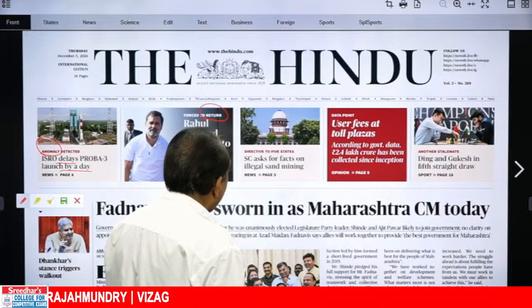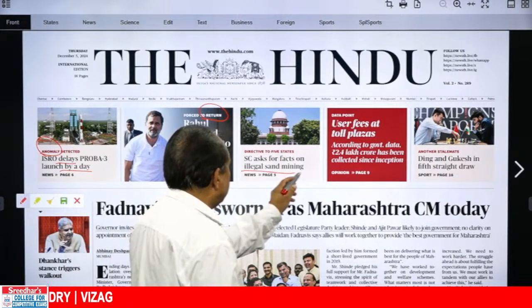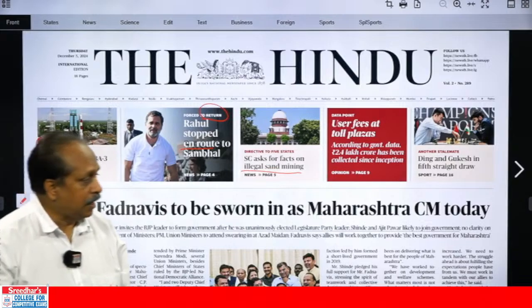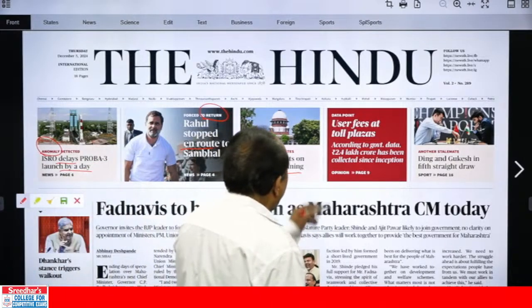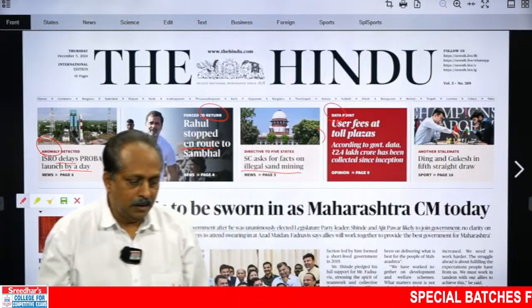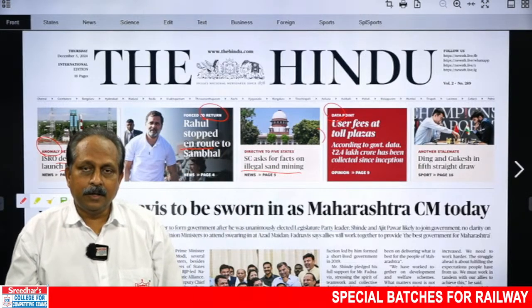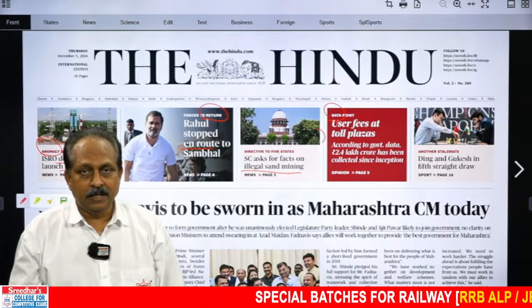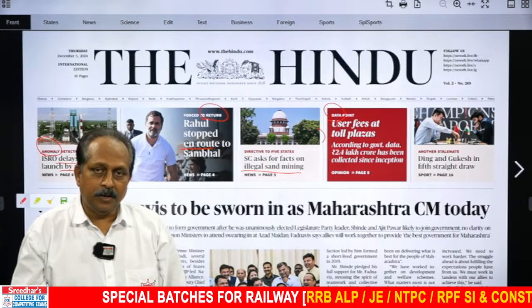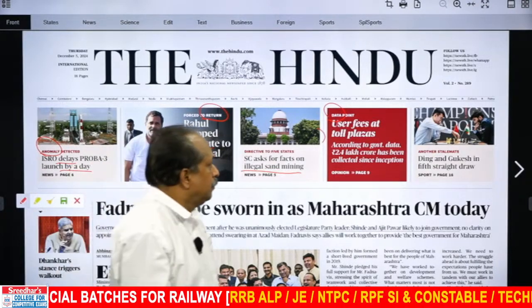SC asked for facts on illegal sand mining. Illegal sand mining. Simple words, easy to understand. Data point. We have got many a time. Datum singular, data plural. Data, when used as a collective noun, takes a singular verb, but otherwise, as a plural of datum, takes a plural verb.